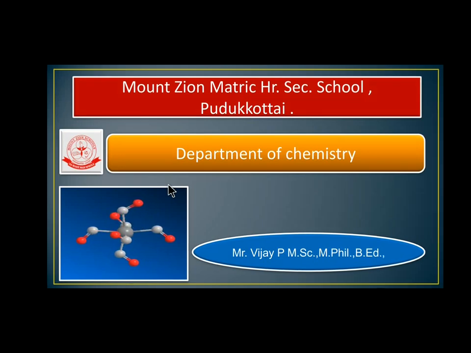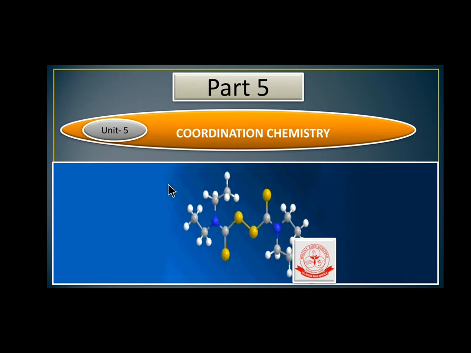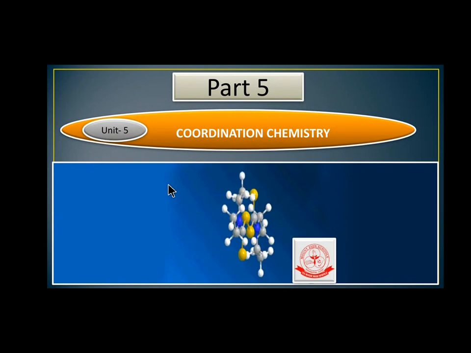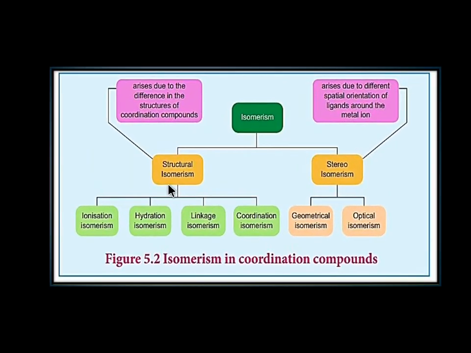In this session, I am going to explain Unit 5, Coordination Chemistry, Part 5. Today we are going to see isomerism in coordination compounds. Isomerism is classified into two types: one is structural isomerism, another one is stereoisomerism.